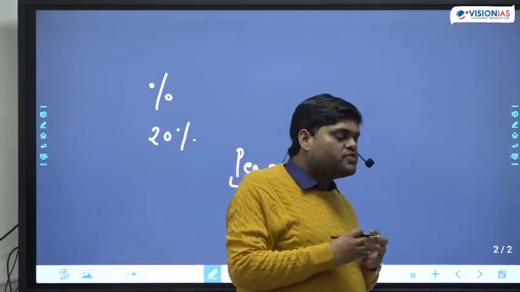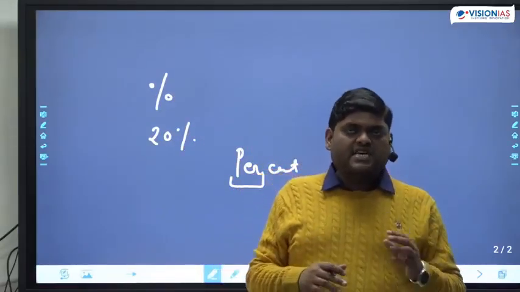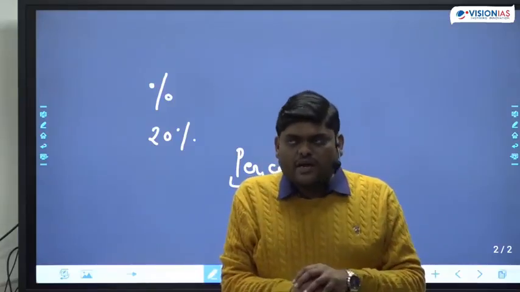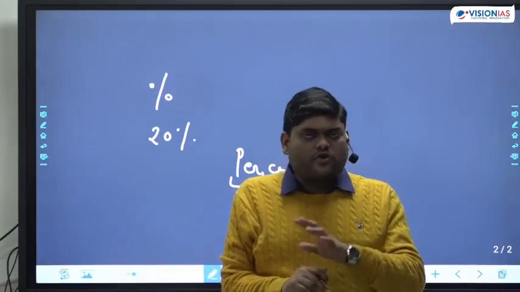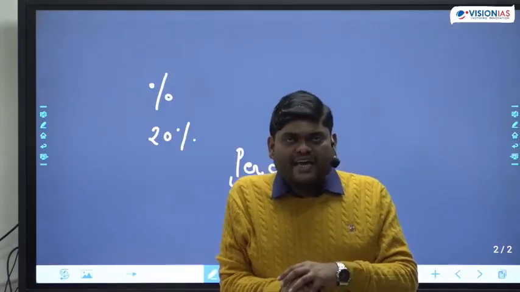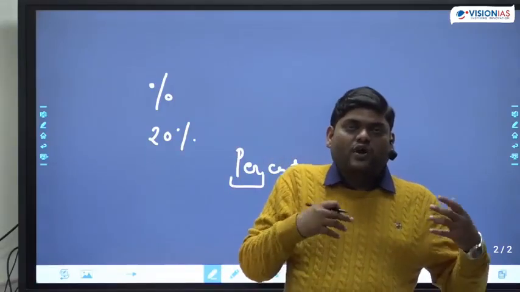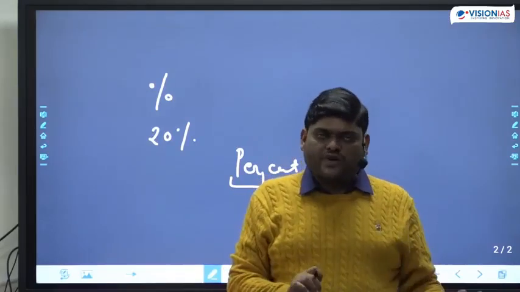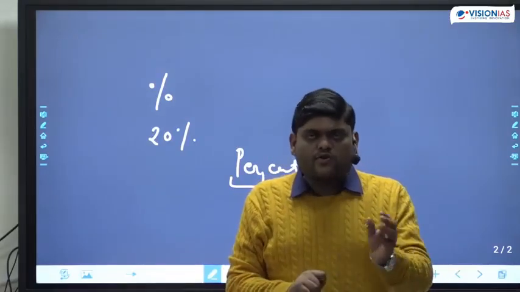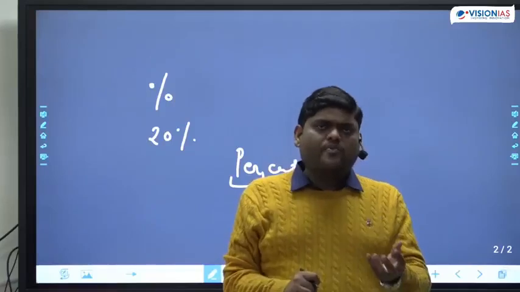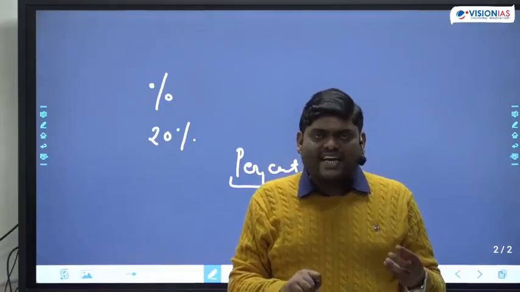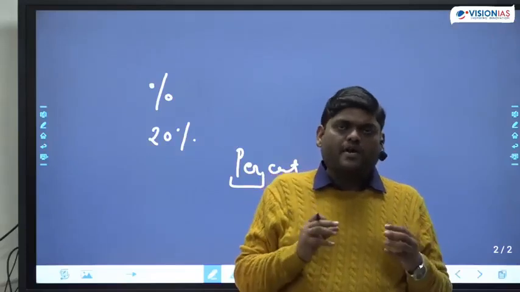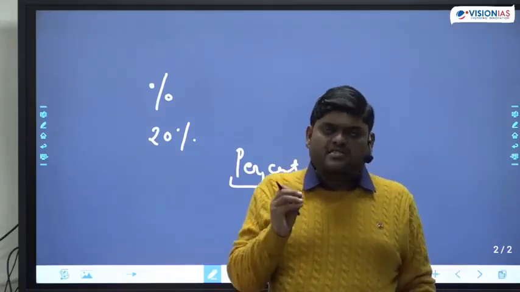What most students face as a problem in mathematics is that they are not able to comprehend the statement of the question. For example, if the question is written like, the salary of X is 20% more than the salary of Y, most students who are not comfortable in mathematics are not able to comprehend this statement. Or suppose they ask, X's salary is how much percent more than Y's salary. Most students are not able to comprehend even this simple statement.